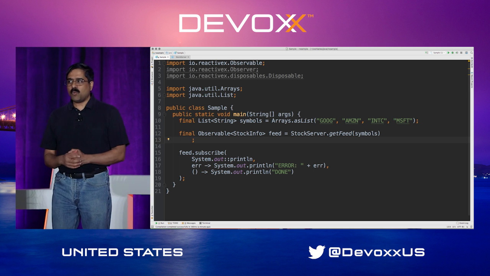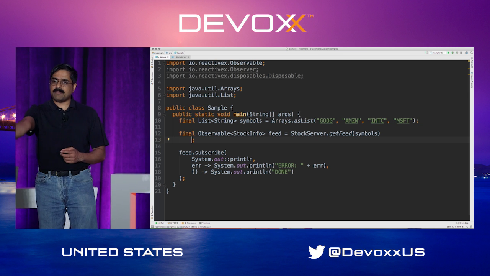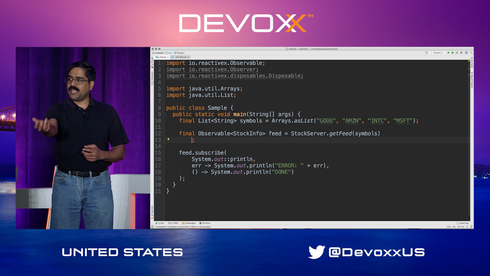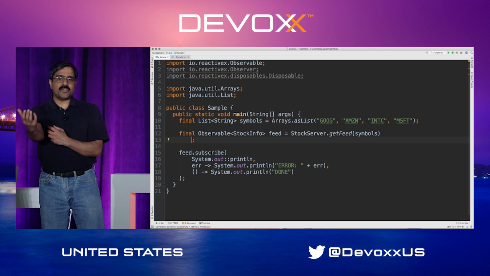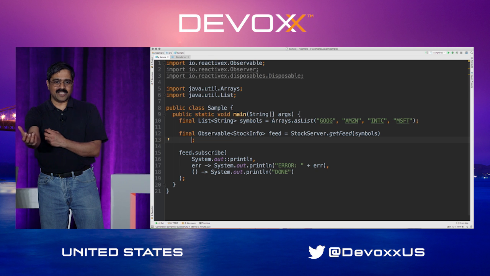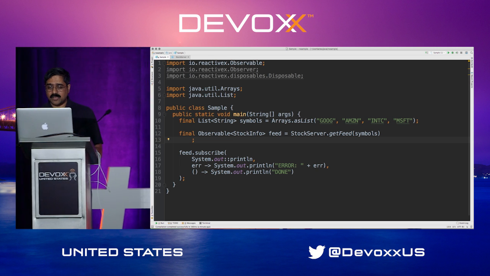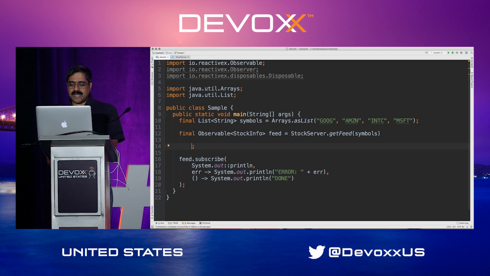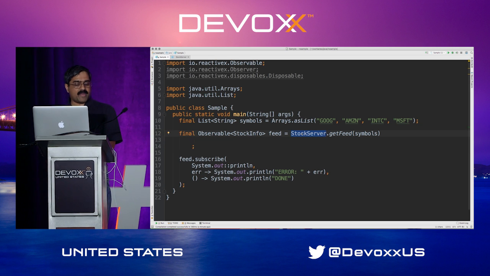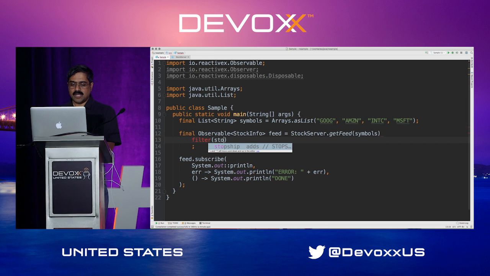So what do we do? Well, we're going to have an intermediary right now. This intermediary says, don't worry about it. I'm going to sit between Leo and this observable, Venkat, and I'm going to start filtering out things that Leo doesn't care about. This is a very powerful model, as you can see. Notice we have the feed up there, which is returned by the getFeed method. But right here, I'm going to say dot filter, and I'll say stock info over here.